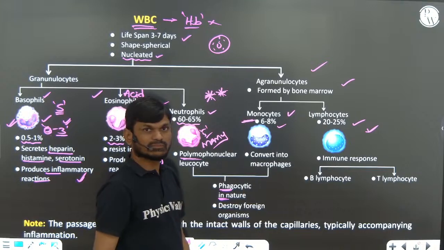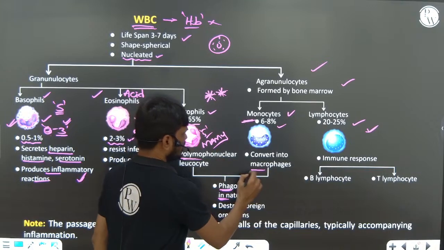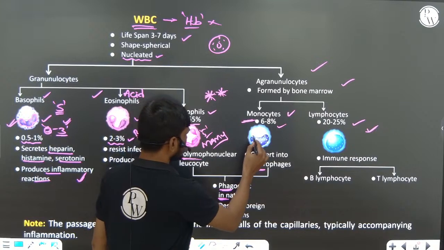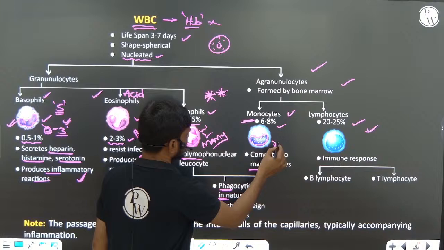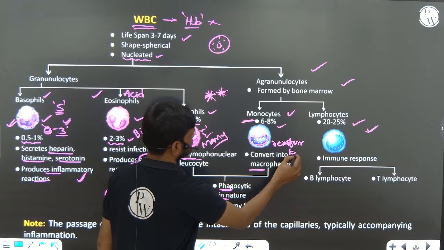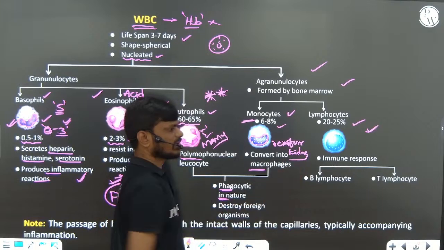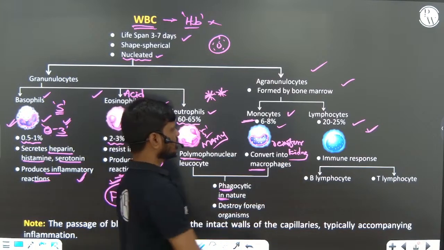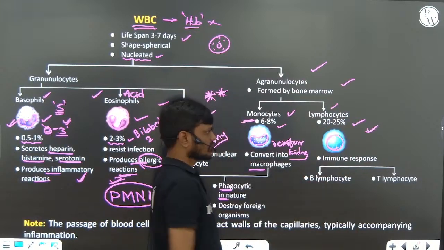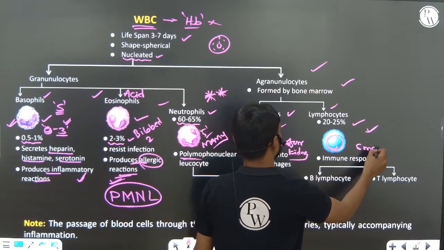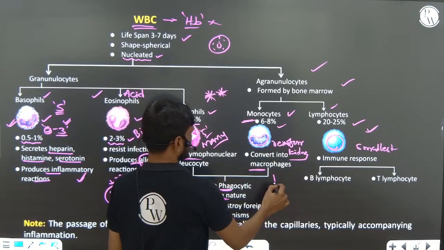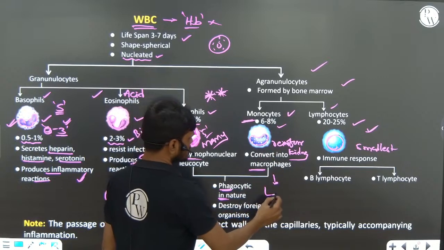Monocytes are phagocytic cells that convert into macrophages, and the nucleus is kidney-shaped, or reniform. Lymphocytes have a round or spherical nucleus. They are the smallest cells of the WBC, while macrophages or monocytes are the largest cells of the WBC.